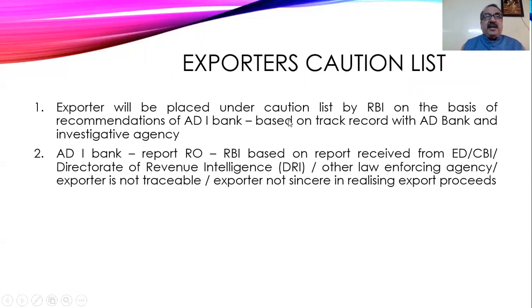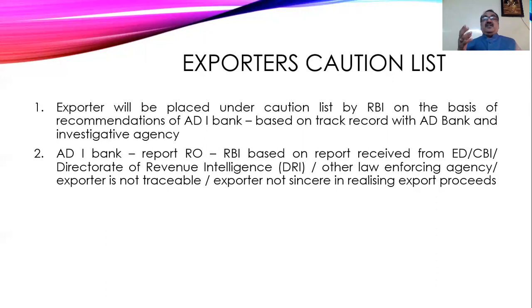Next one is authorized dealer banks. They have to report to the regional office of RBI based on the report from the Enforcement Directorate, CBI, and Directorate of Revenue Intelligence or other law enforcing agency, when the exporter is not traceable or not sincere in realizing the export proceeds. That is, after sending the goods and receiving duty drawback, this exporter is absconding.